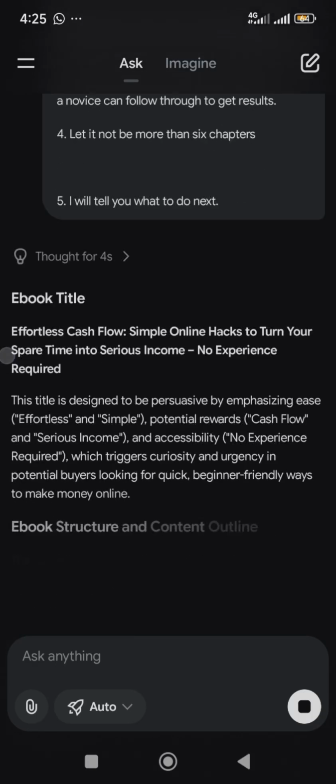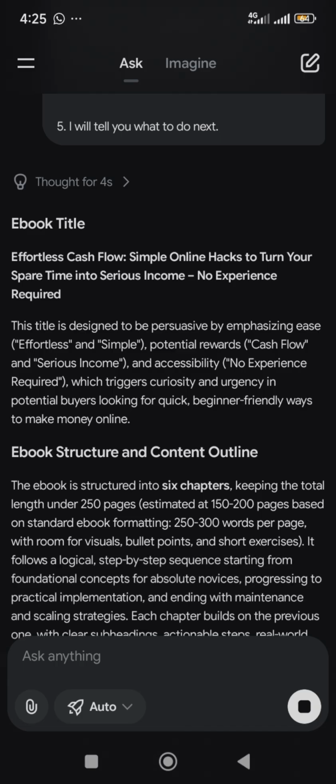All right, so just scroll up a little so you see the book title: Effortless Cash Flow, Simple Online Hacks to Turn Your Spare Time into Serious Income. This is a very persuasive title for this ebook. If you put yours, it will give you a very persuasive title for your own ebook: Effortless Cash Flow, Simple Online Hacks to Turn Your Spare Time into Serious Income, No Experience Required.